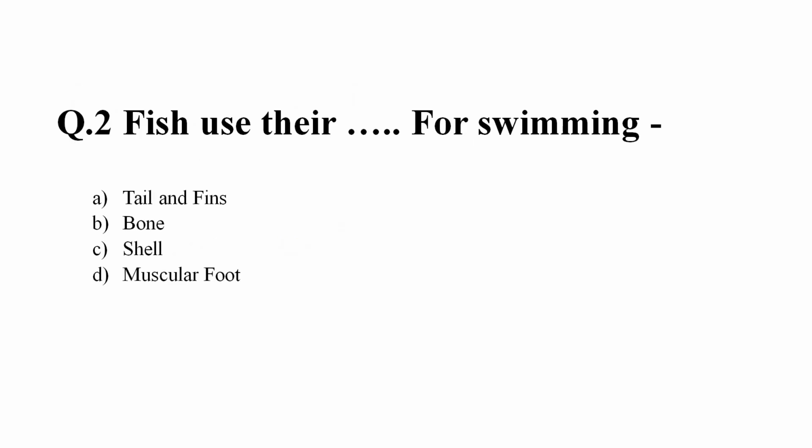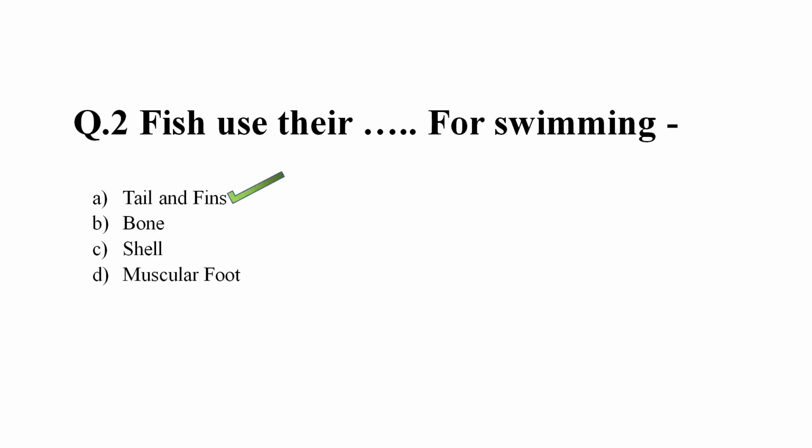Question number 2. Fish use their tail and fins for swimming. Option A, tail and fins. Option B, bone. Option C, shell. Option D, muscular foot. And the correct answer is option A, tail and fins.